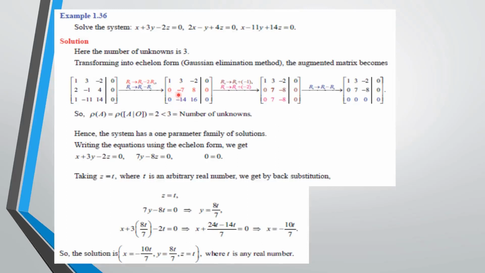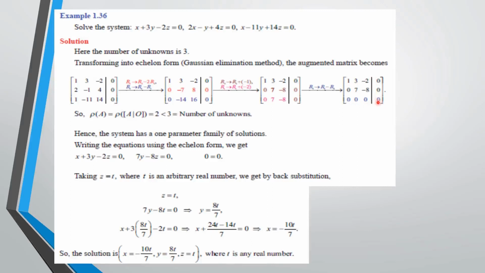But here, for our convenience, they divide the R2 row by -1 and the R3 row by -2. In the next step, they change the third row second element to 0 by using R2. At that time we will get all the entries as 0 in R3. So that is called the zero row.